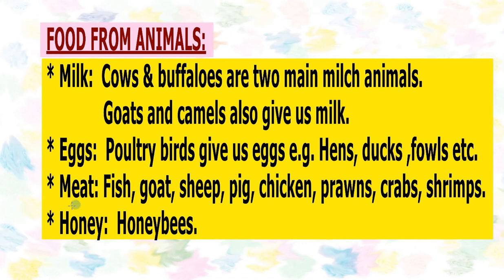And then meat. Different animals are consumed as meat also. For example, fish, goat, sheep, pig, chicken. And in the coastal areas, people eat prawns, crabs, shrimps also. Similarly, a very tasty food which is known as honey is obtained from animals. Honeybees make honey in their beehives, and from their beehives we take out honey. Honey is a very tasty and nutritional food. So this way we can say that we get a variety of food items from animals also.